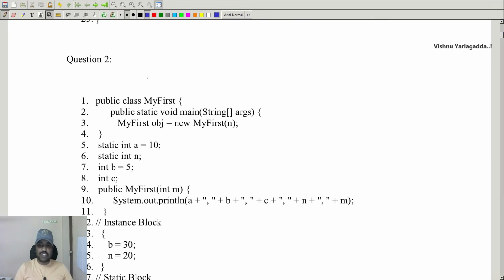I'm coming to the second question. Second question, public class my first, which has a static void main, and I'm going to call my first object equal to new my first of n. Whenever I'm creating an object, I'm going to call the constructor. The default constructor is my first.